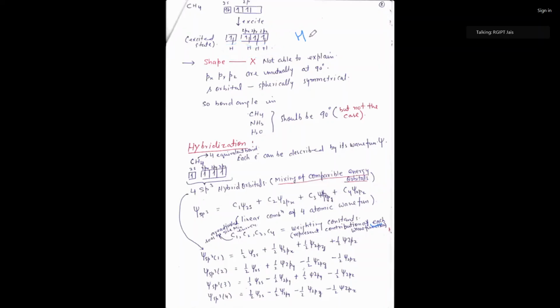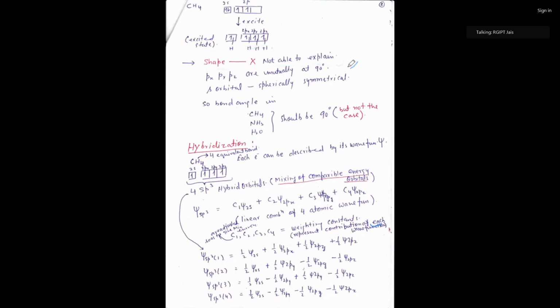That's why the main thing that comes is shape. Shape means which type of shape it exists in, like tetrahedral, bent shape or pyramidal, but it does not explain whether it is bonding with px, py or pz.